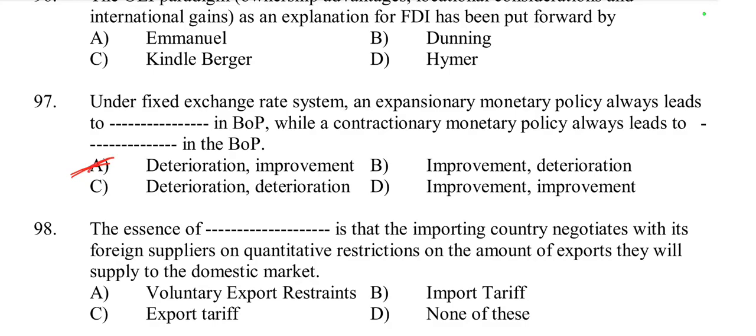Deterioration and improvement, option A. Because expansionary policy means higher imports, and when imports are higher, balance of payment worsens. Then contractionary policy means lower imports. When imports are lower, then balance of payment improves. So deterioration and improvement are the right answer, option A.